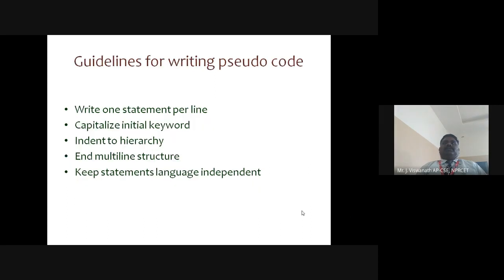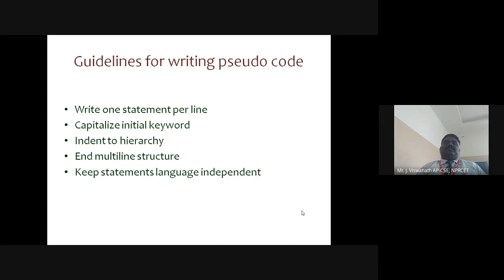So these are some of the guidelines to be followed when writing a pseudocode. First guideline, write one statement per line. But in natural language, in an algorithm, we need to write in a clear and unambiguous way, using phrases of general English language to give a step description. But here we are going to write one statement per line.